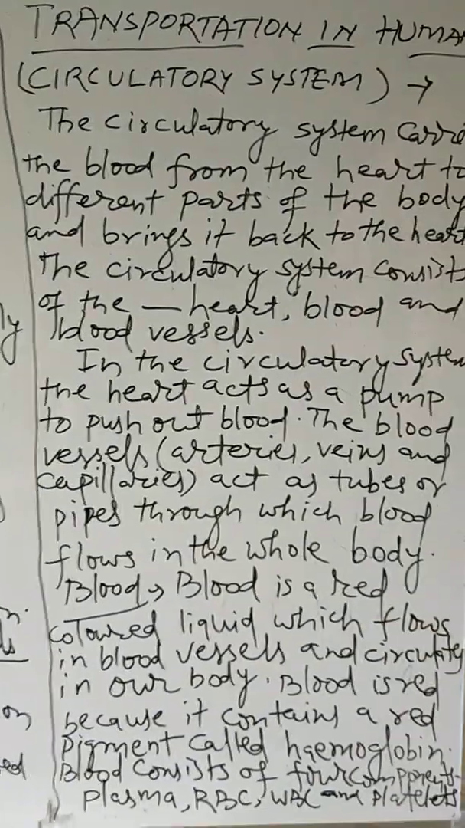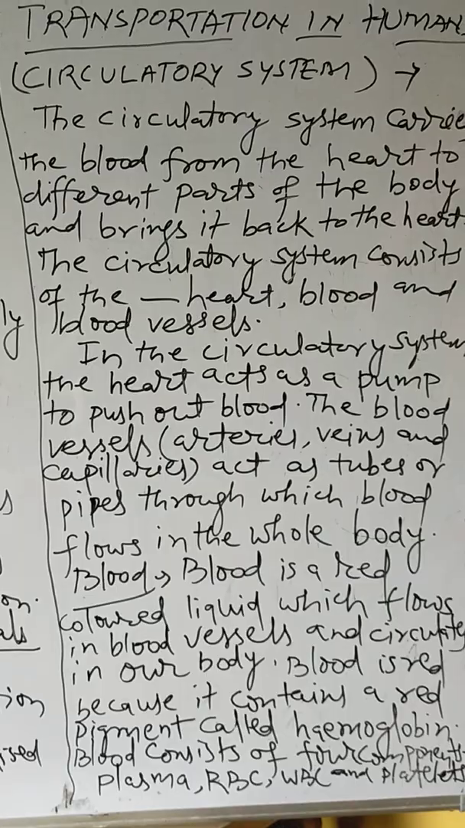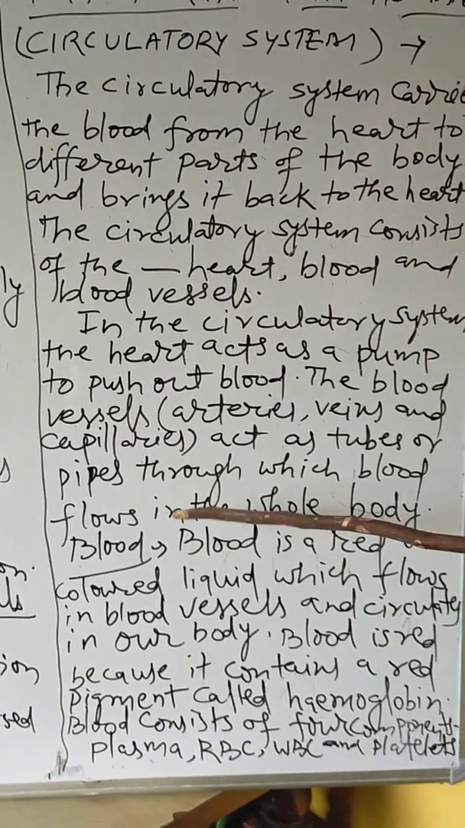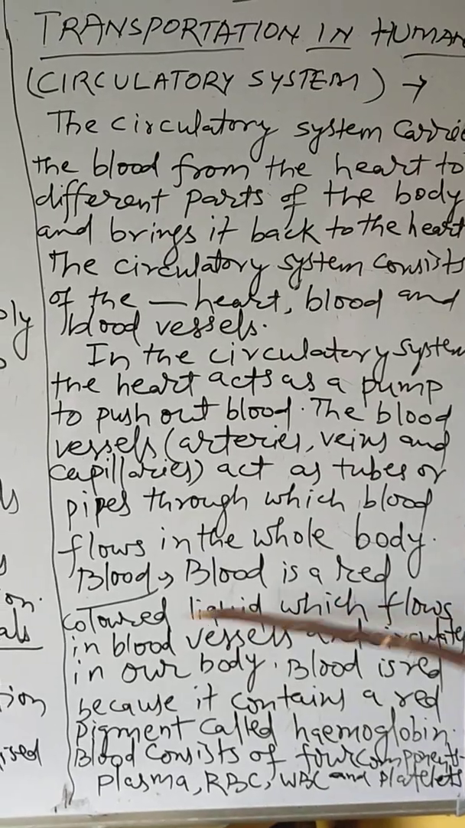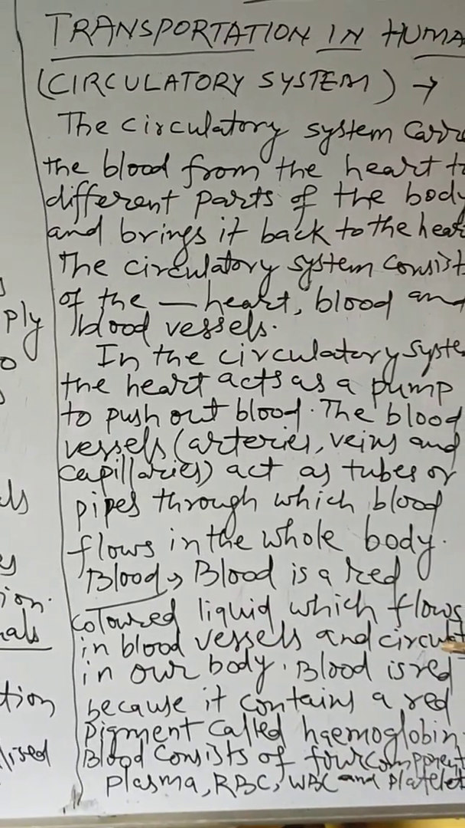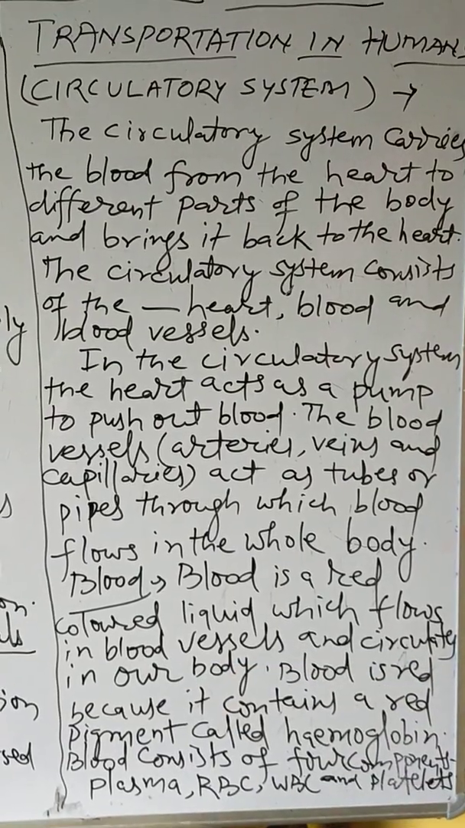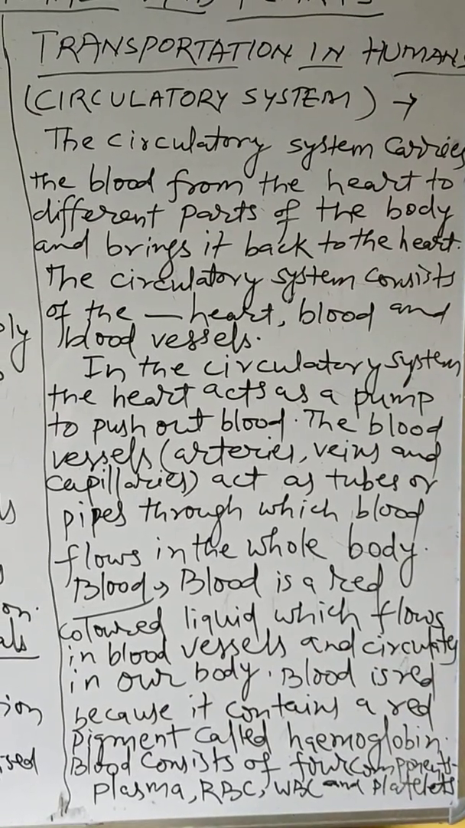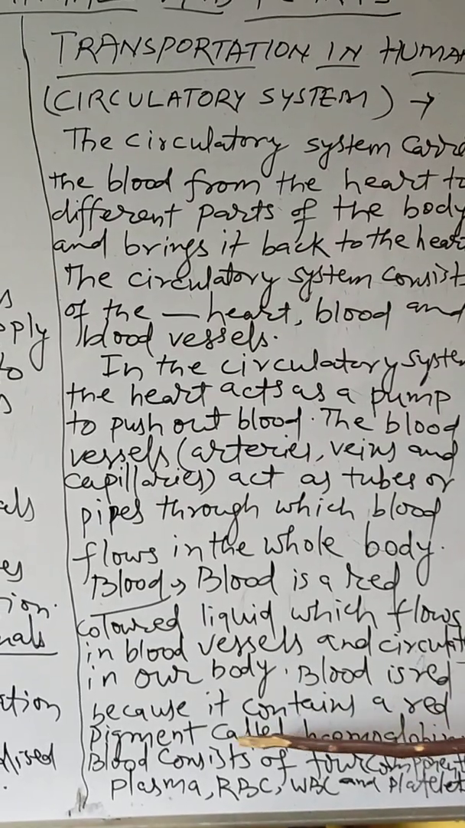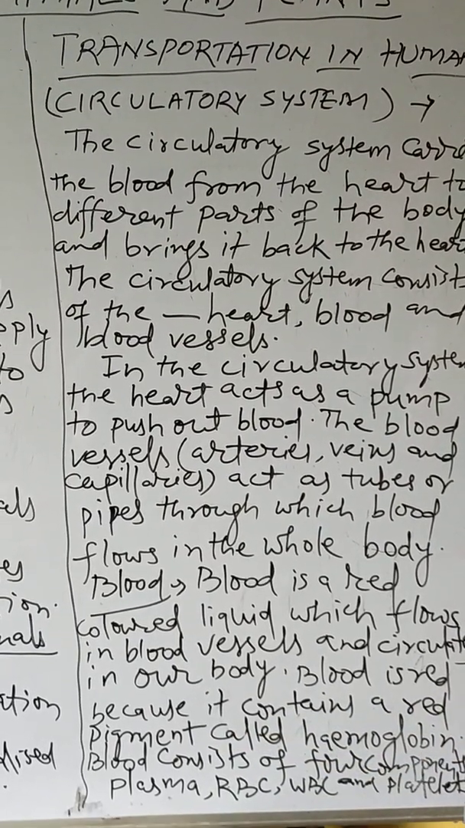in the whole body. Now, what is blood? Blood is a fluid connective tissue. Blood is a red colored liquid which flows in blood vessels and circulates in our body. Why is the blood red? Blood is red because it contains a red pigment called hemoglobin.